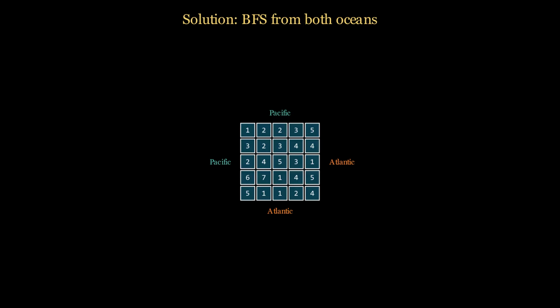We run BFS from the Pacific border first, then from the Atlantic border. Each pass gives us the set of cells reachable from that ocean. The answer is the intersection of the two sets.